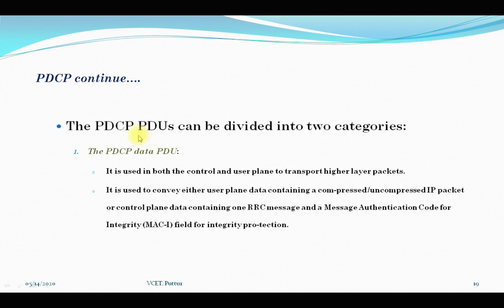So here the PDCP PDUs can be divided into two categories. The first is the PDCP data PDU. This is used for both the control as well as user plane to transport higher layer packets. It is mainly used to convey either user plane data containing a compressed or uncompressed IP packet, or control plane data containing one RRC message and a message authentication code for integrity, which is the MAC-I field for integrity protection. So this is the main use of the PDCP data PDU.